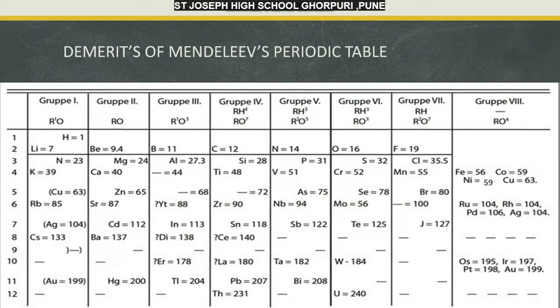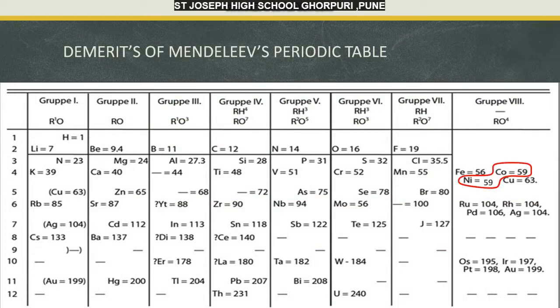If you remember Mendeleev's periodic table, we had seen that there are 8 vertical columns which are known as 8 groups, and there are 12 horizontal rows which are known as periods. And there was systematic arrangement of elements in the increasing order of the atomic masses. It started with hydrogen, we went on to lithium, beryllium, boron, carbon, etc. Even then, there were certain drawbacks in Mendeleev's periodic table. What were they? Let us see the first one.